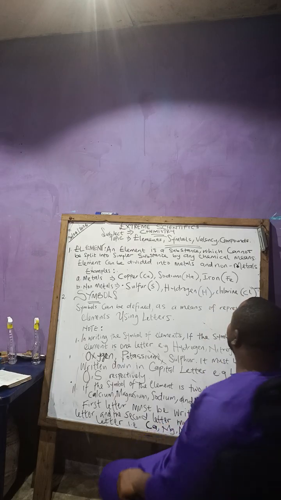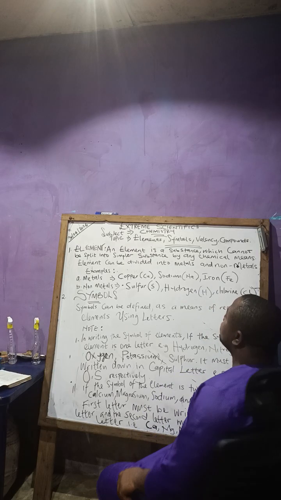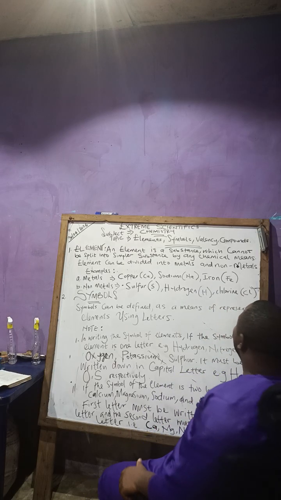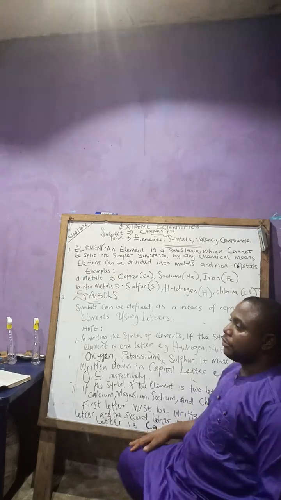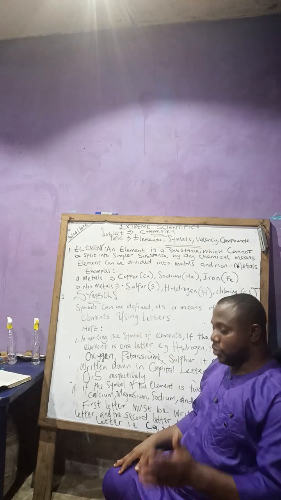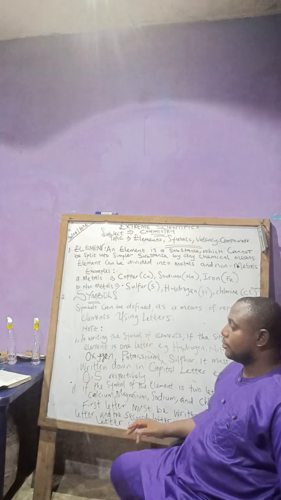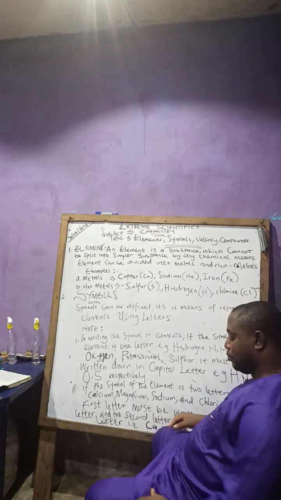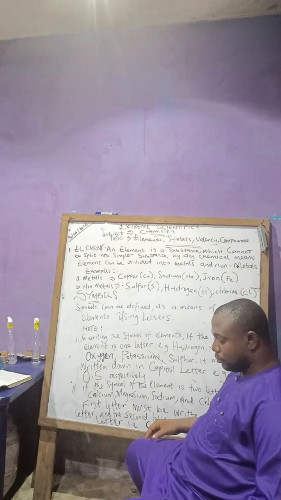An element is a substance which cannot be split into simpler substances by any chemical means. What does it mean? Okay, first read it before I explain. An element is a substance which cannot be split into simpler substances by any chemical means.